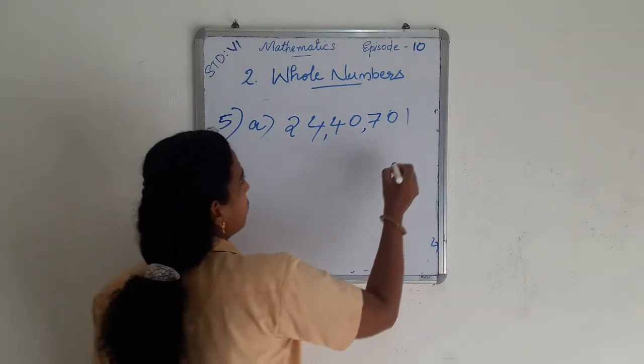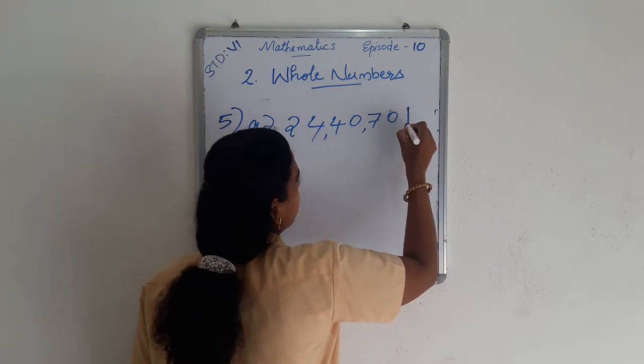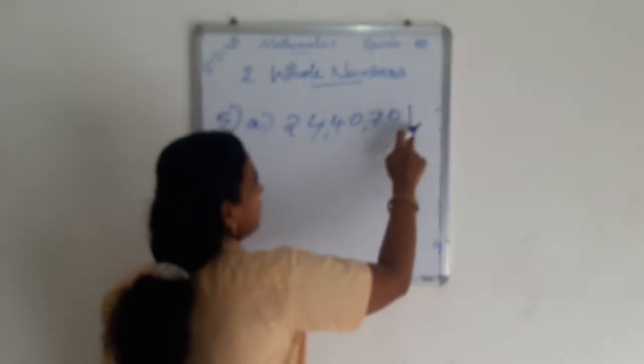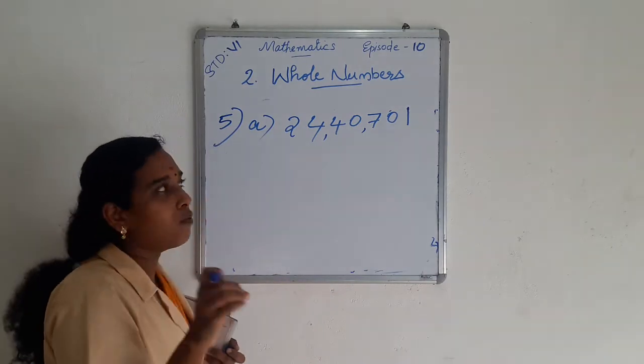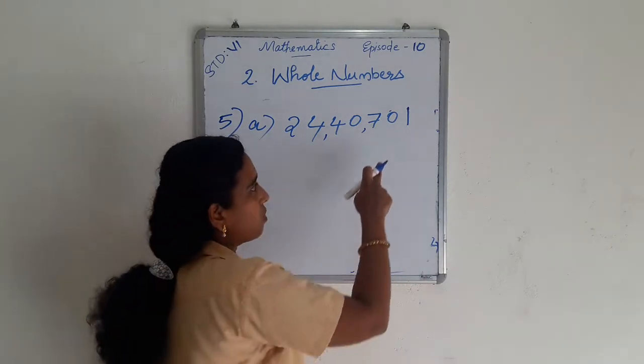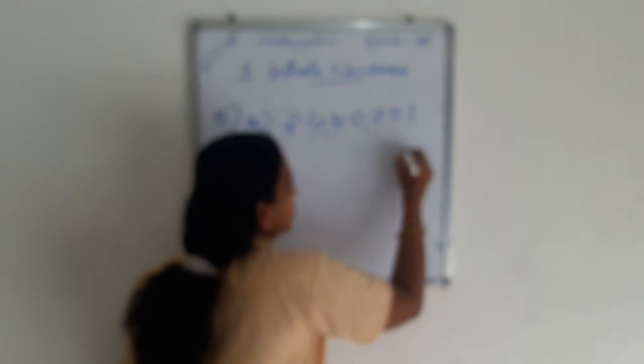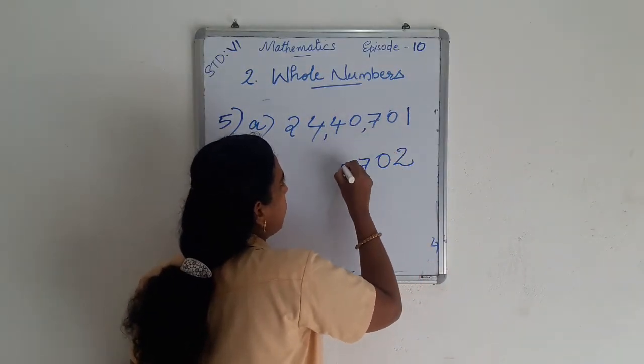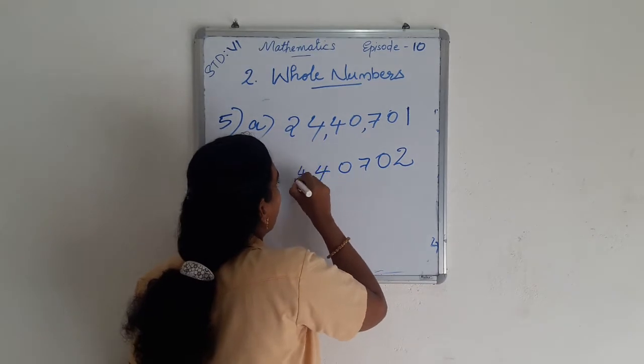For adding 1 to a number, we just add 1 to the digit in the one's position. Here, the digit in the one's position is 1. We add 1 to 1, so we get 2. So we write 2 in the one's position. Then we write 0, 7, 0, 4, 4, 2.